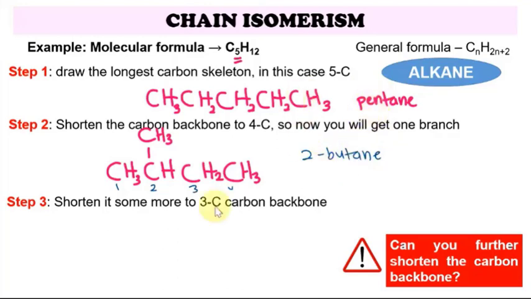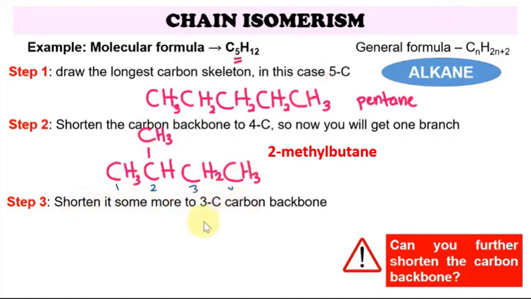From the nomenclature of these two structures, we can see that they are not the same structure, which is why they are isomers of each other. It is a chain isomer because we are changing the longest carbon chain, the chain position.